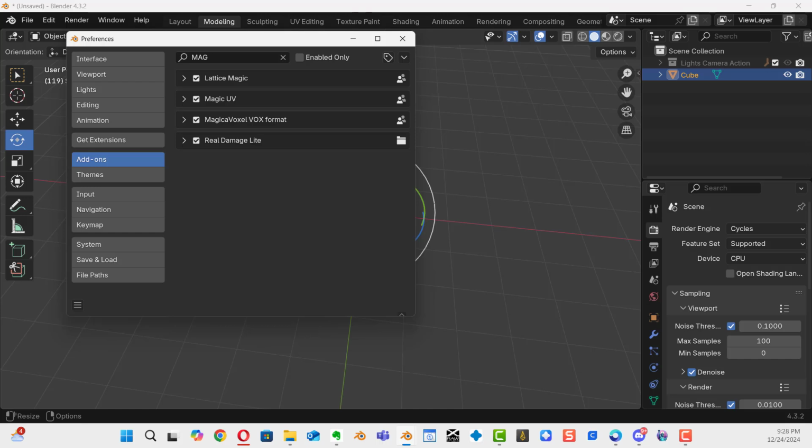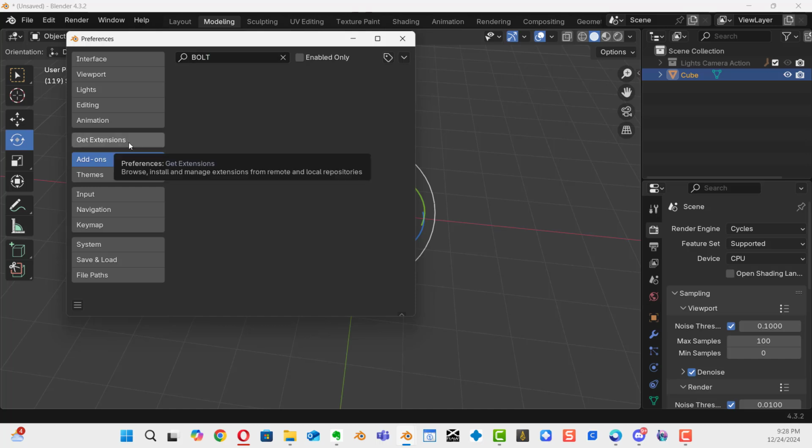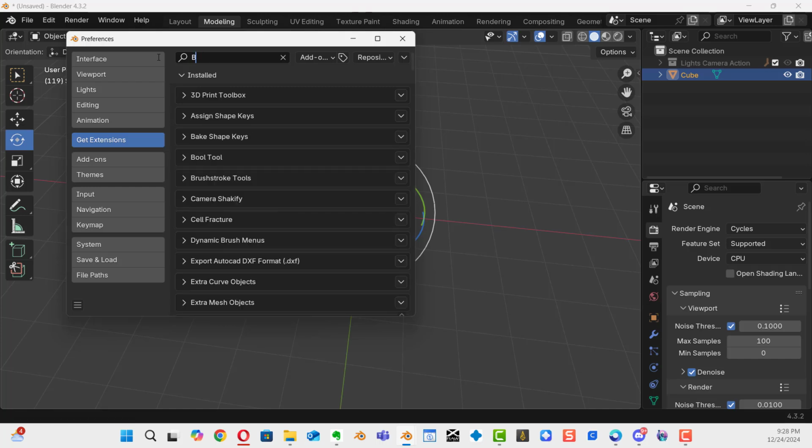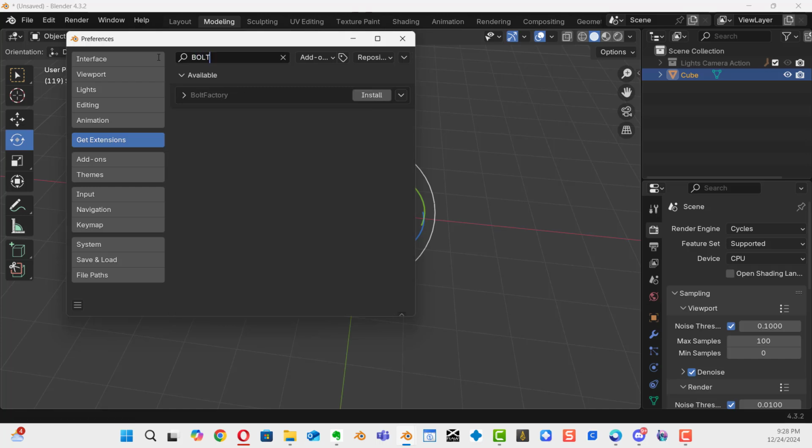Okay, another one is called Bolt Factory. That's a cool one. Let's put that in here. Bolt, B-O-L-T. It is not there. Let me go to my extensions and see if I can find it here. And there it is.